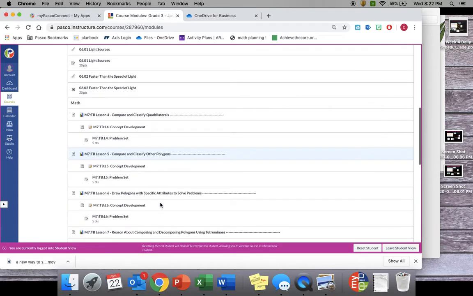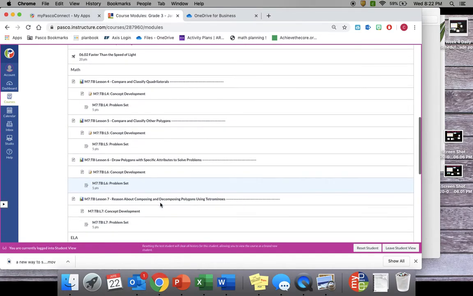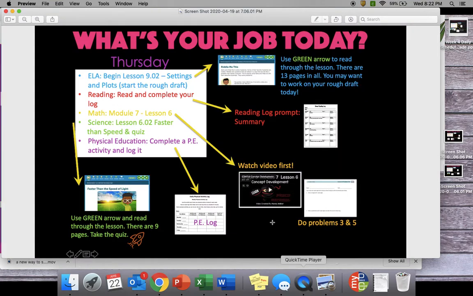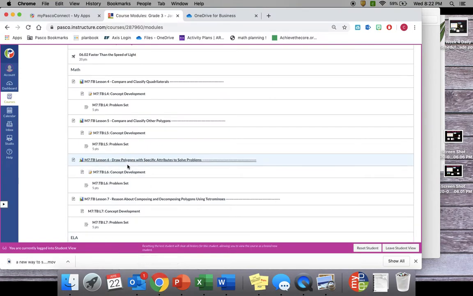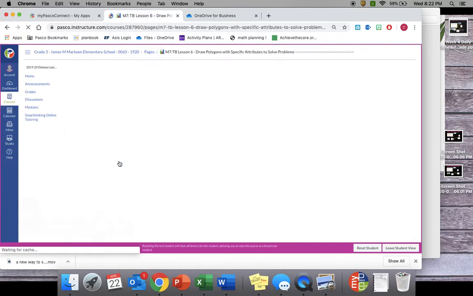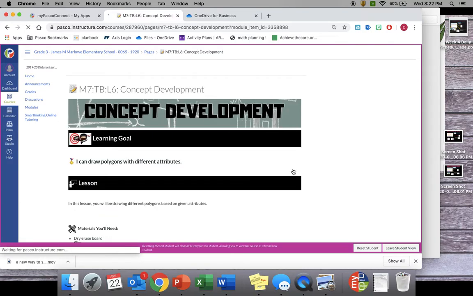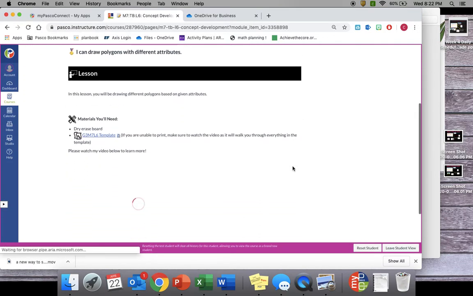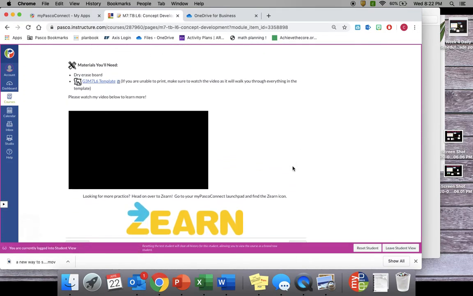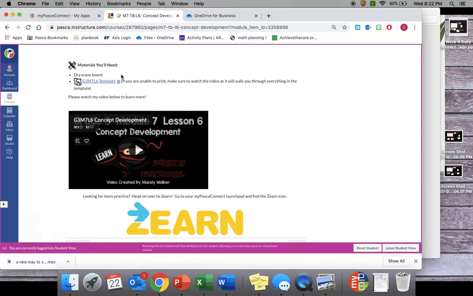I'm going to go to my lesson in math today. And remember, according to my to-do list, today I'm on lesson 6. I'm going to start by opening up my learning goal. And my learning goal today is to draw polygons with specific attributes in order to solve problems. I will need my dry erase board or a sheet of paper so that I can follow along with the teacher and the work that she is doing.